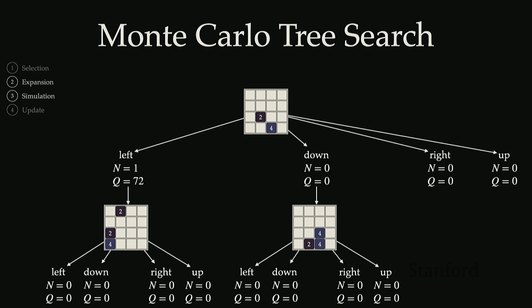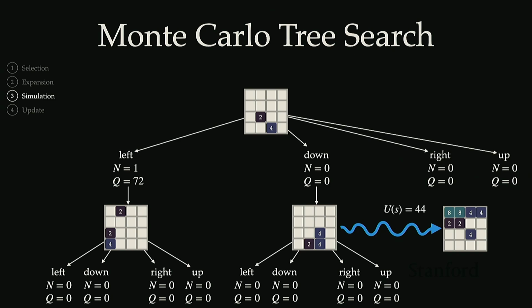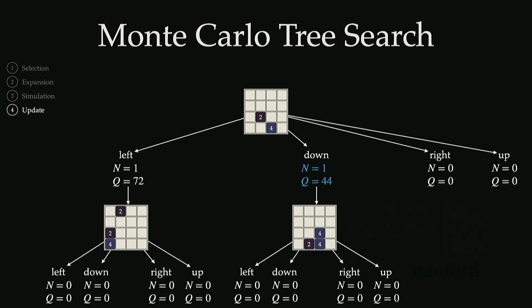And now we just forward simulate. So we take 10 random actions from this new successor state. That brings us to this new board state. And we kept track of the rewards that we received along this rollout. And so that gives us this utility estimate of 44, which we're then going to update back up the tree. And so we update our visitation count by 1 and our Q estimate of 44. Okay? And now this would just repeat, right?